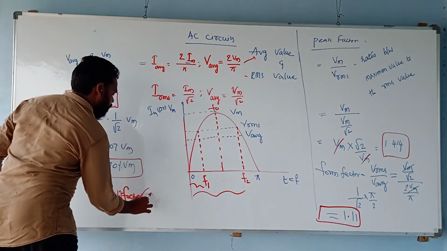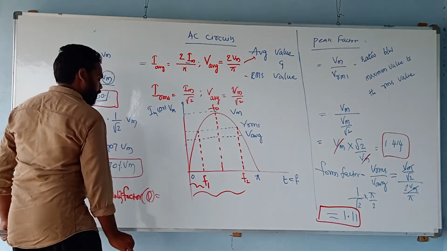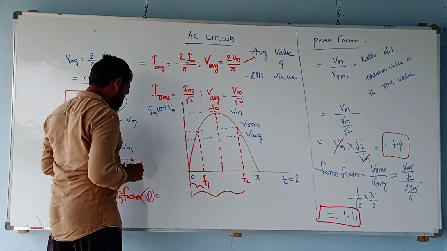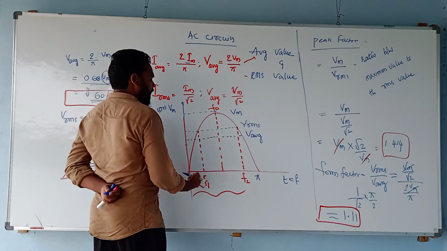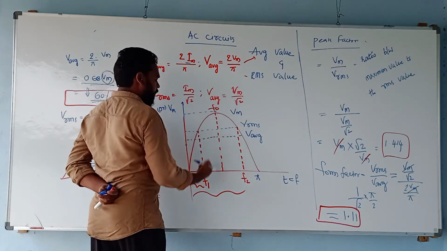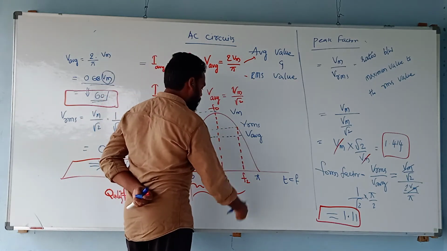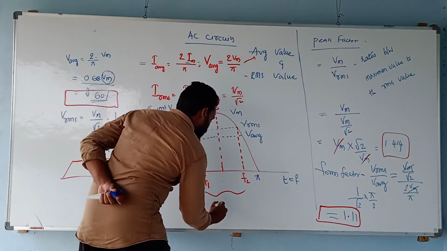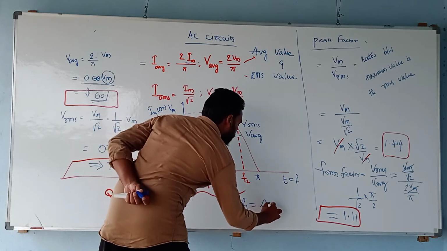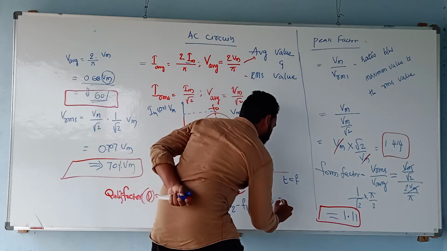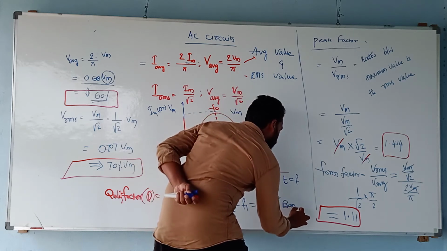If you are going to understand it, F1 is where the voltage is suddenly rising, and F2 is where the voltage is suddenly falling. The difference between these two, F2 minus F1, will be given as del F, where del F is nothing but the bandwidth.